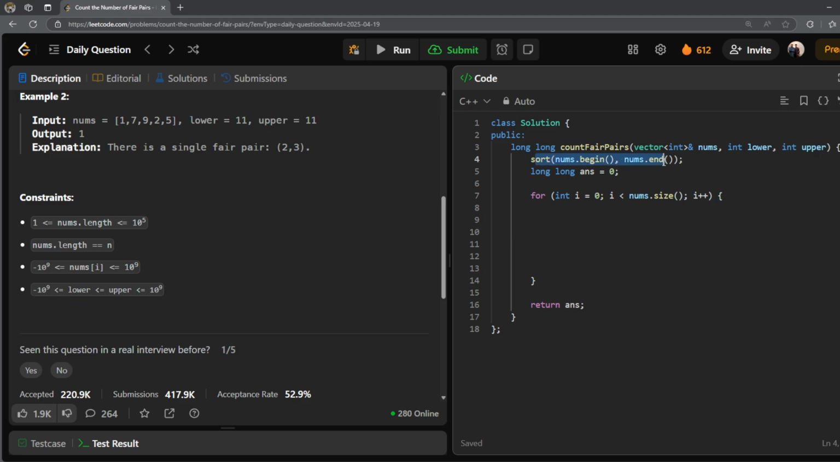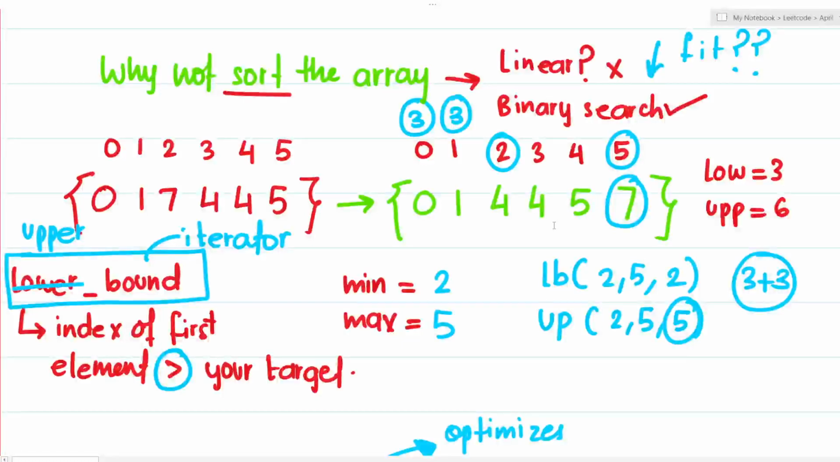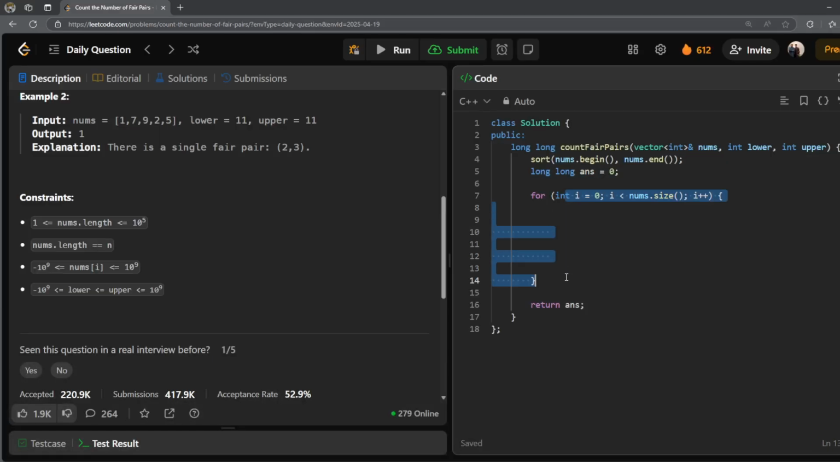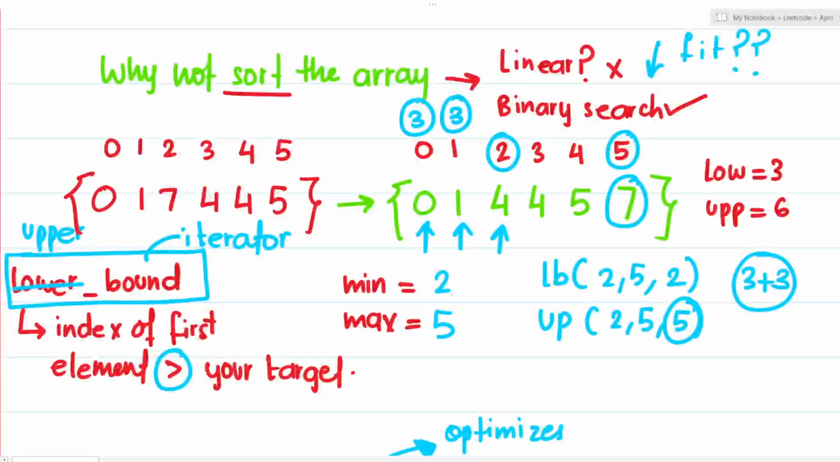I've sorted the array over here. I have taken a variable known as ans, initialized to 0, and basically what we are doing, as you can see over here, is iterating one by one through the array. First I do the job for 0, then I do the job for 1, then I do the job for 4, and so on and so forth. So I'm iterating through the array, and what am I basically assuming? I'm assuming that I'm currently at nums of i. So in the first iteration, I'm currently at 0. Then I'm currently at 1. Then I'm currently at 4.